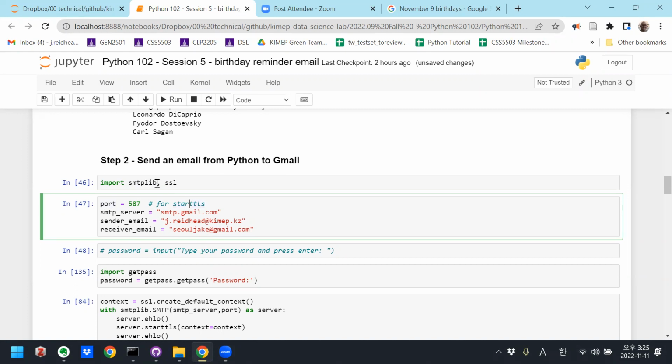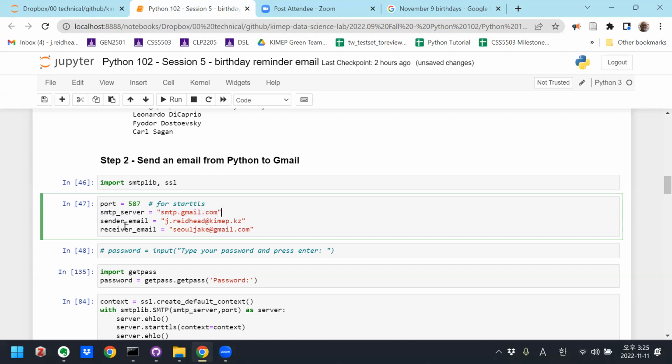To interact with Gmail's email server, you need to access port 587. This won't be on the test, right? So port 587, and Gmail's SMTP server is this. So the port 587 and the SMTP Gmail, you need to leave the same, right?